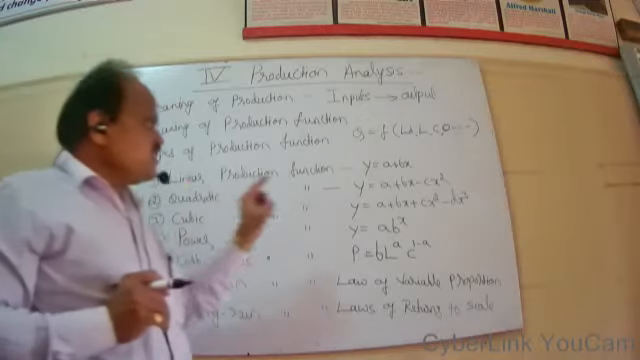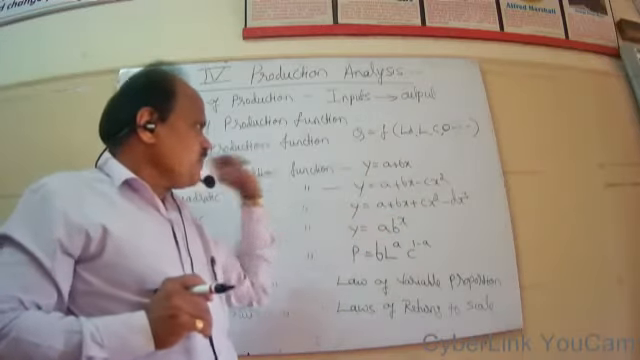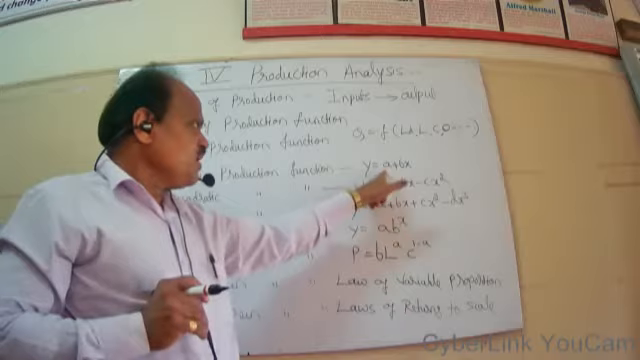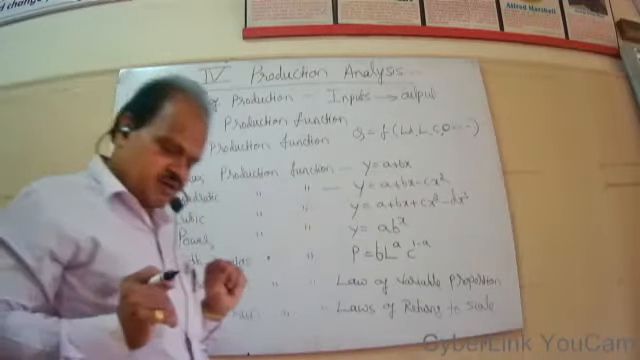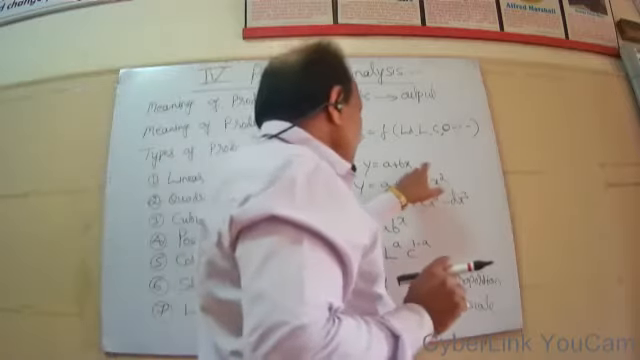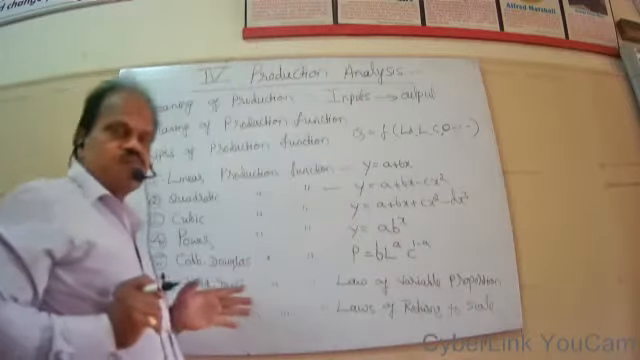This can be written like this: y equal to a plus bx. Y indicates output. A and b are the parameters, usually the constant parameters. And x indicates quantity of inputs used.